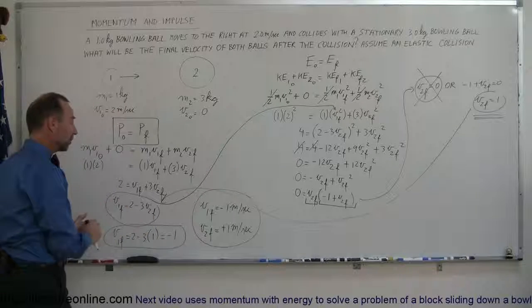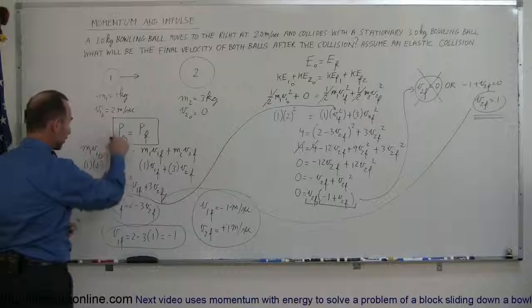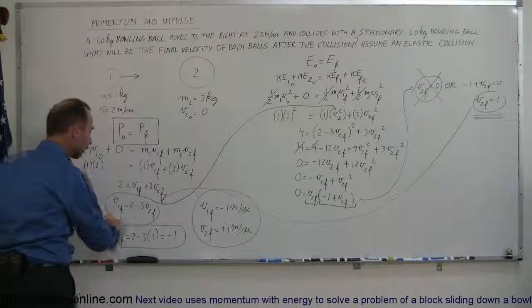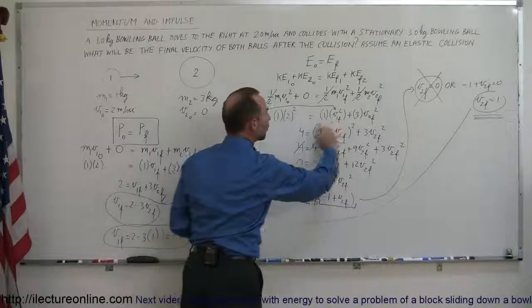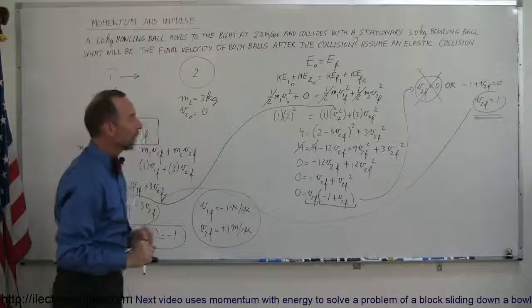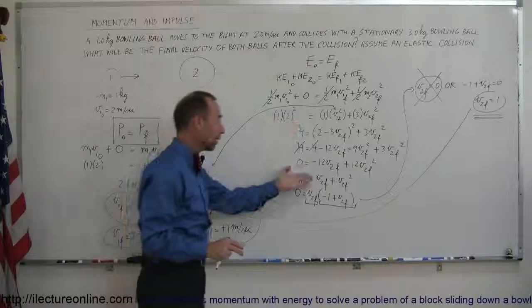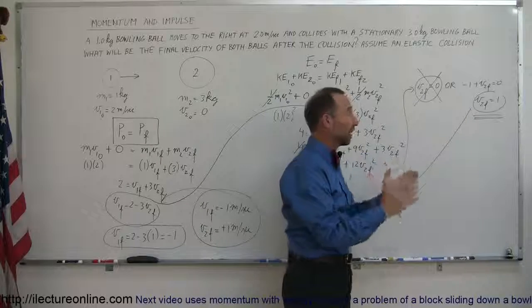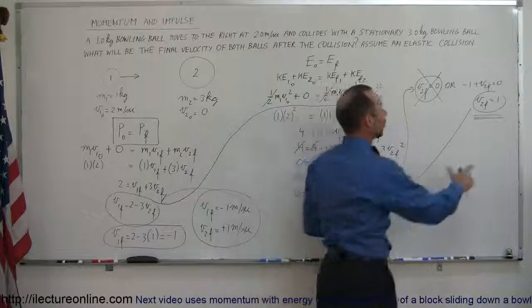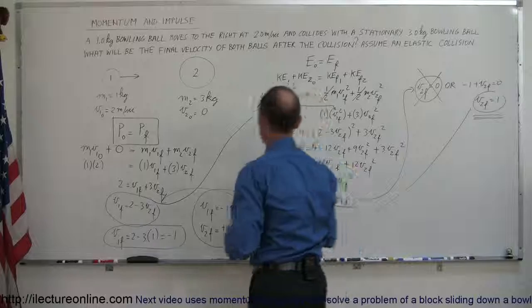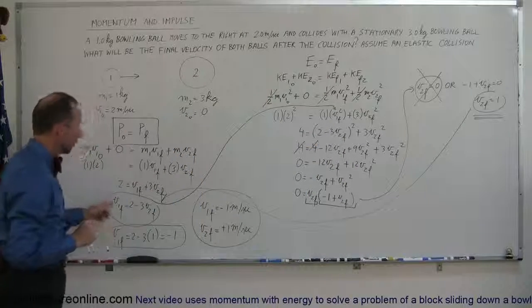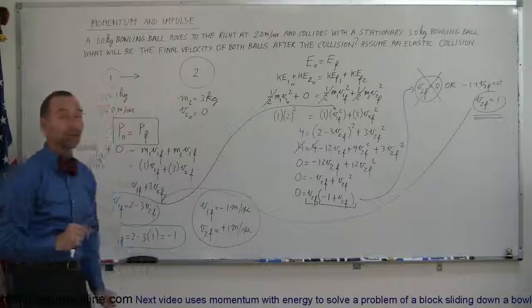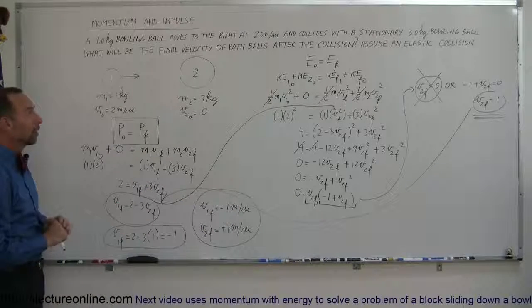And so what we do then is we solve one of the two equations. Typically, you like to use this one because it's easier. You solve the conservation of momentum equation for one of the two variables. You then plug that into the other equation to eliminate one of the two variables. When you do that, you end up with a quadratic equation. You solve the quadratic equation. You then realize that one of the two solutions could not possibly be the correct one. And so you find the right final velocity for the one object, and then you use this equation to find the second final velocity, realizing, of course, that the units were in meters per second. And that's how you do a problem like that.